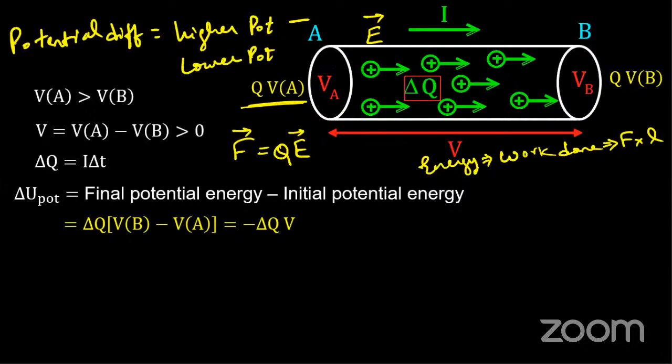Even a single charge has a displacement of the total length of this conductor, that is length L. If I have a charge plus Q here, this charge will move all the way from this end A to this end B. So it's completing the total displacement of L, so I can write my displacement as L.